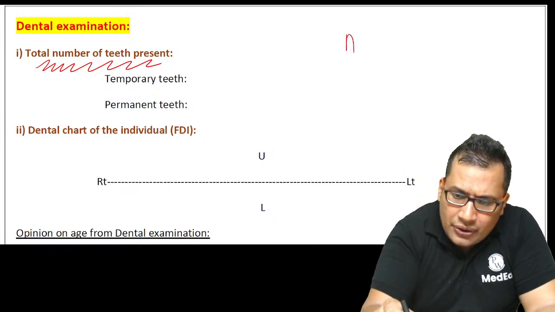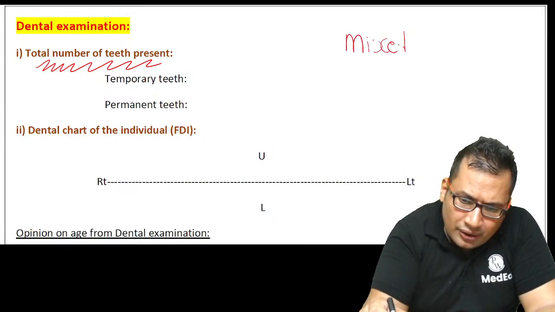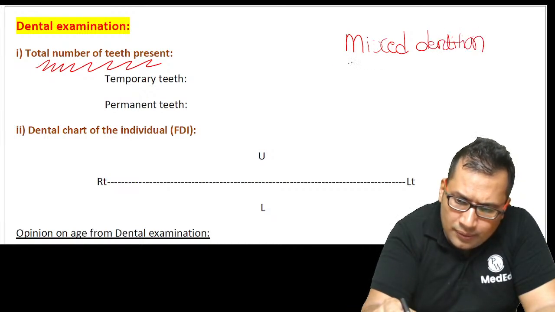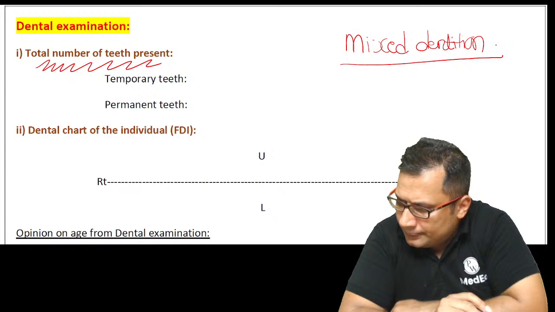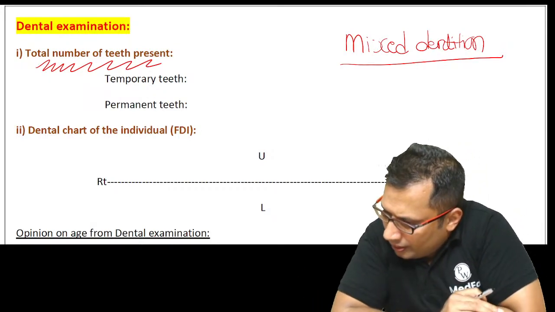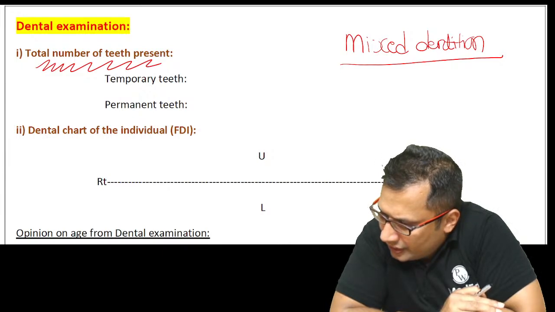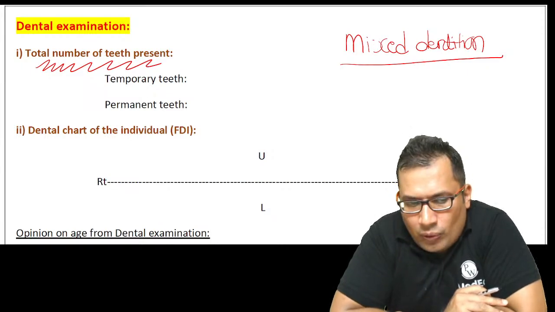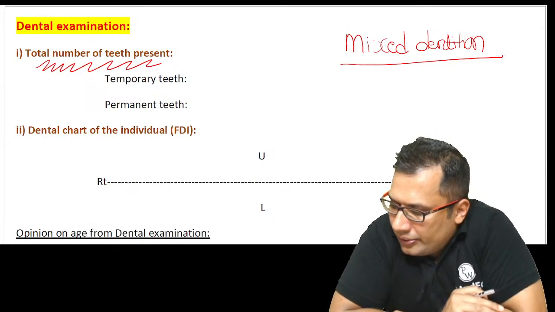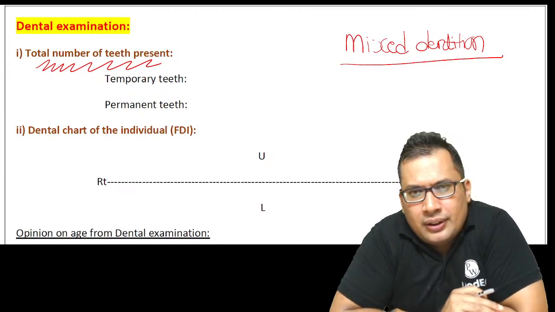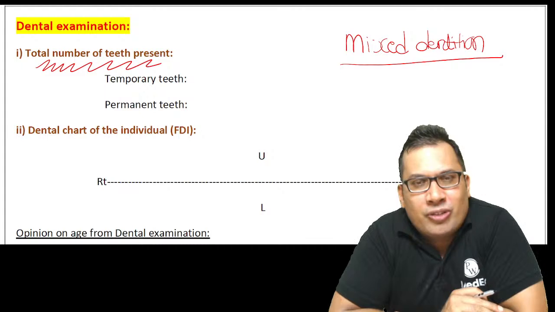Here the question can be asked: what do you mean by mixed dentition? Anybody? Anybody can answer? Anybody in the group? Yes, Somya, good answer. What do you mean by mixed dentition? And what is the total number of teeth in mixed dentition?